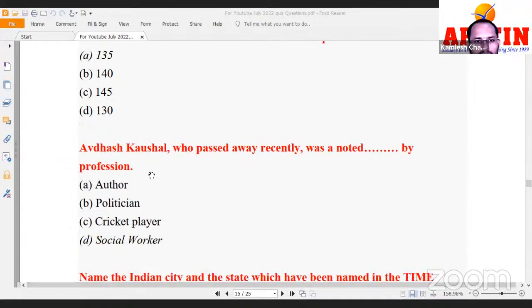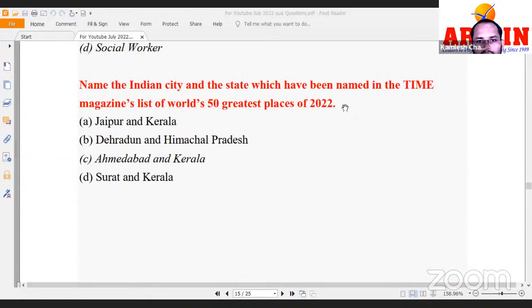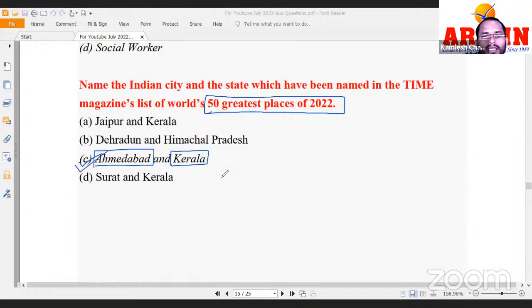August Kaushal, who passed away recently, was a noted social worker. He was a social worker basically. Name the Indian city and the state which have been named in Time magazine's list of world's 50 greatest places in 2022. See, another important question, right? 50 greatest places in 2022. Inside it, which places India got: Ahmedabad and Kerala, right? Kerala of course is a state and Ahmedabad is a city. Okay, so our task is to generate a basic idea about Ahmedabad and Kerala.